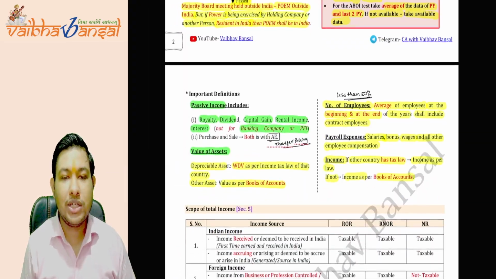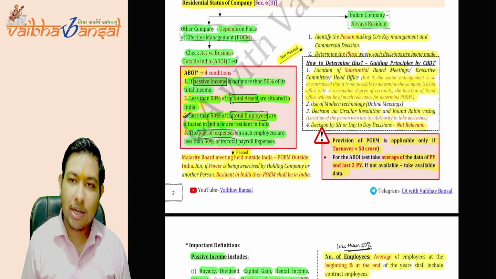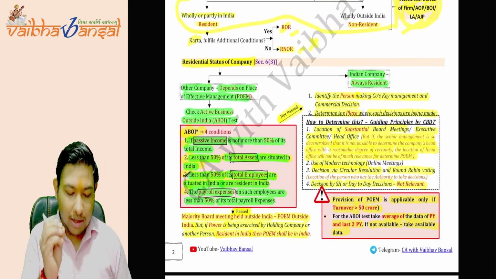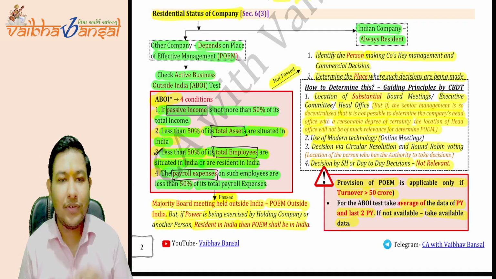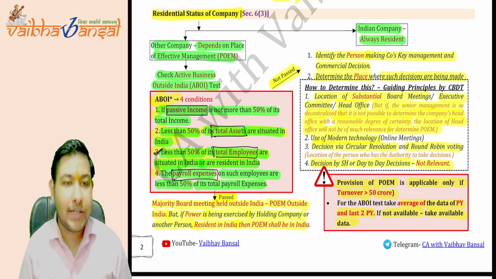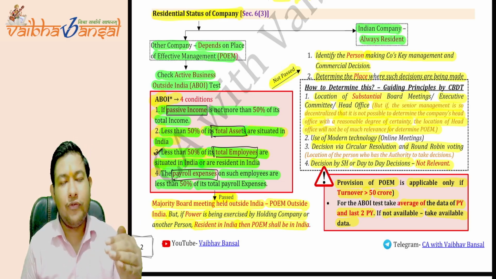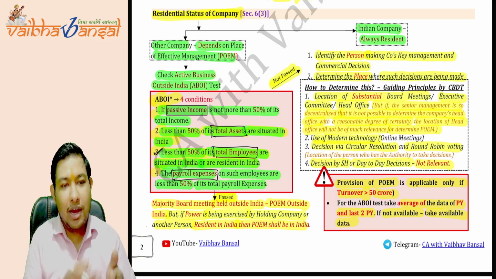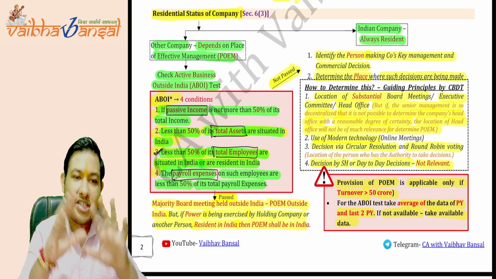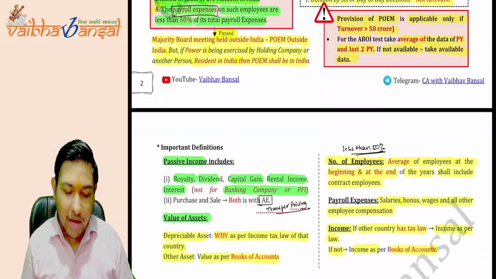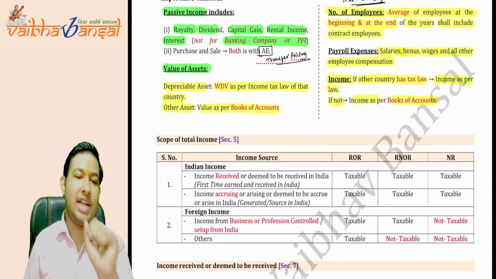This is the whole provision of POEM that we have completed in just 10 to 12 minutes. Is this point clear? This is the shortest provision of the residential status of the company which you have ever studied, and it covers everything about the residential status of the company. If you see the ICAI study material, it runs into a number of pages, about 3 to 4 pages, but we have summarized everything in this half page only, and this is just the definition part only. Is this point clear? Now coming on to the next portion.